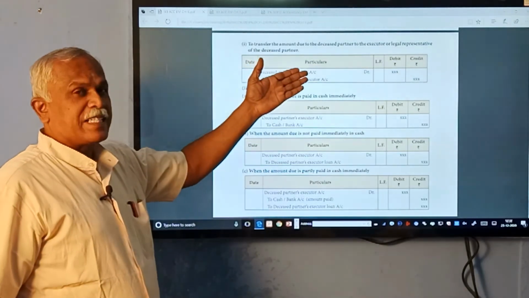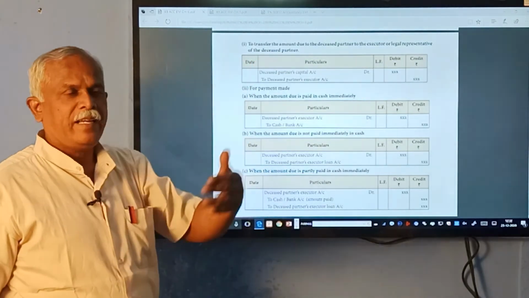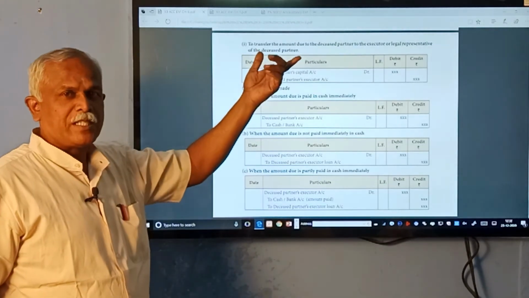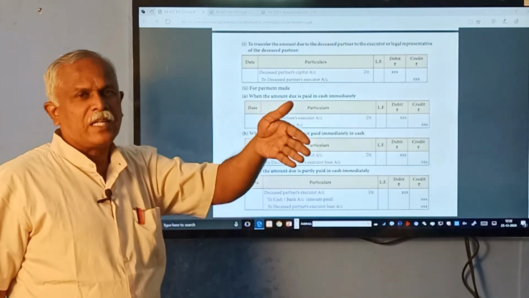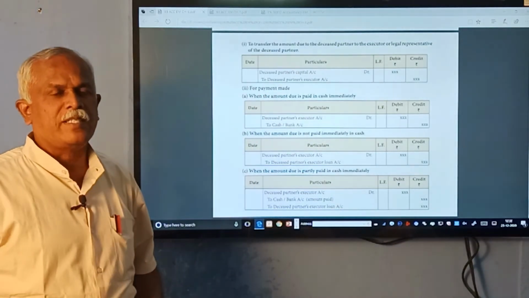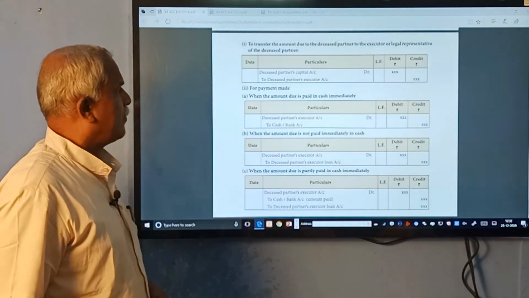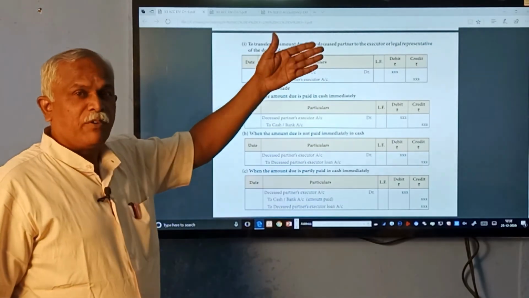So, the deceased partner's capital account, whatever the total dues, will be transferred to the deceased partner's executor's account. This is to transfer the amount from the capital account.